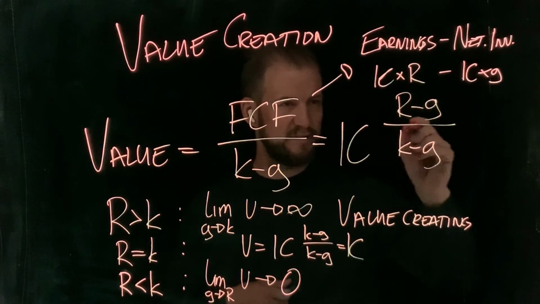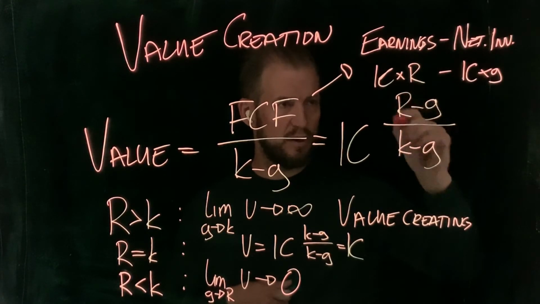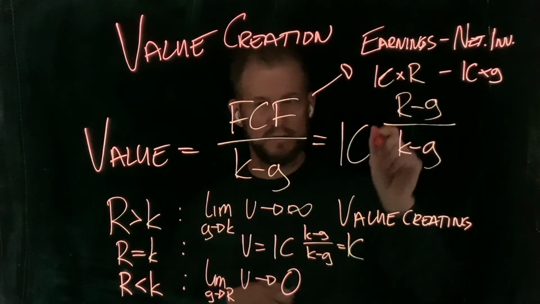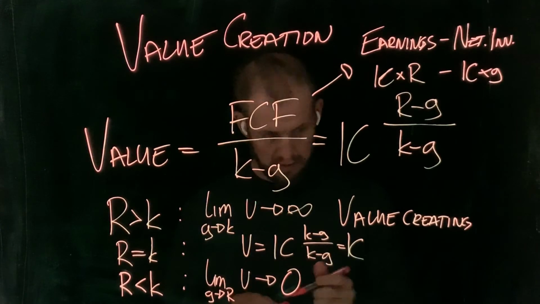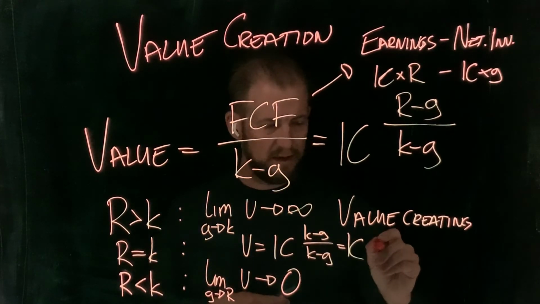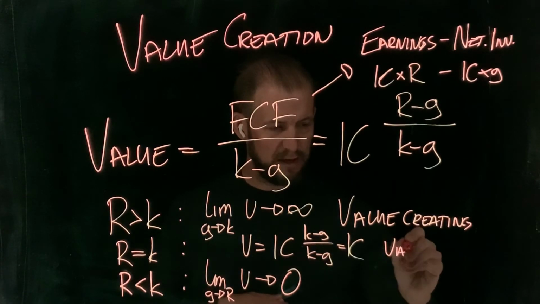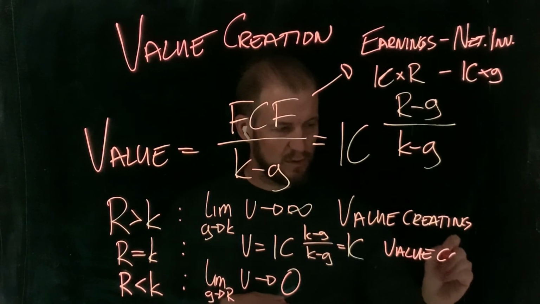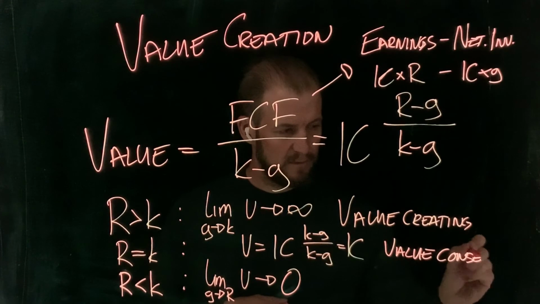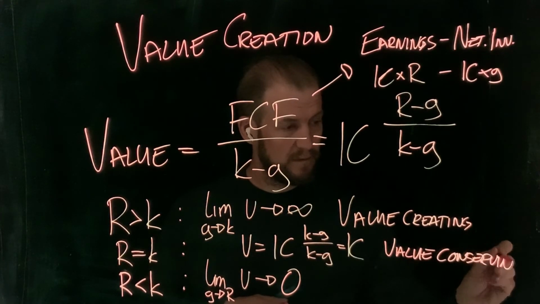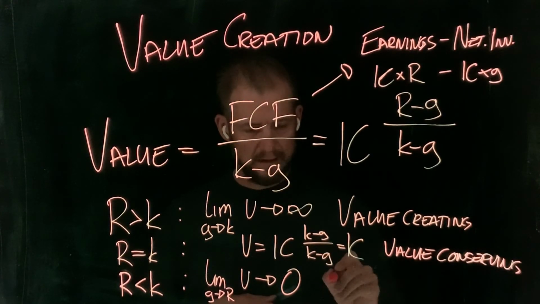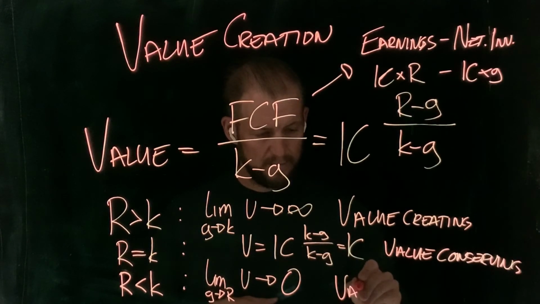That's straightforward to see, as if G goes to R, this term becomes zero and the value becomes zero. So the second one, with a zero NPV, would be what we refer to as value conserving, and this would be value destroying.